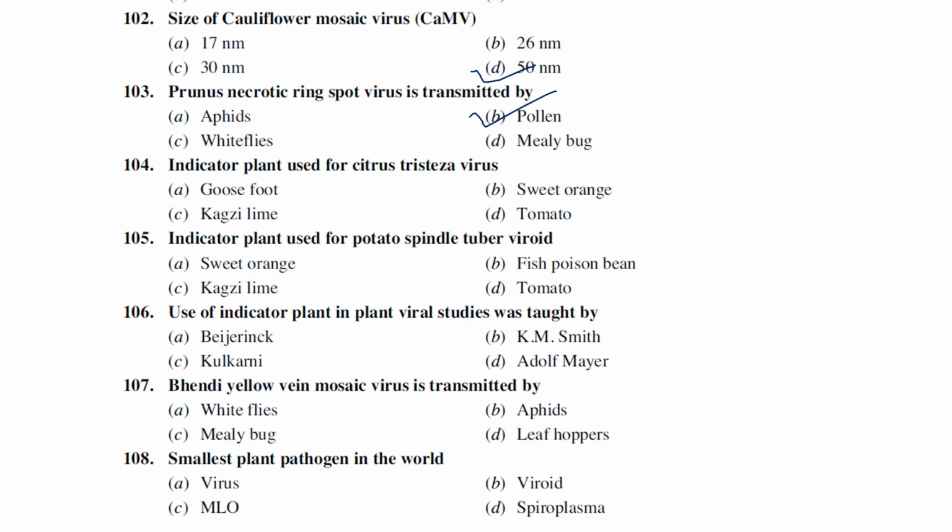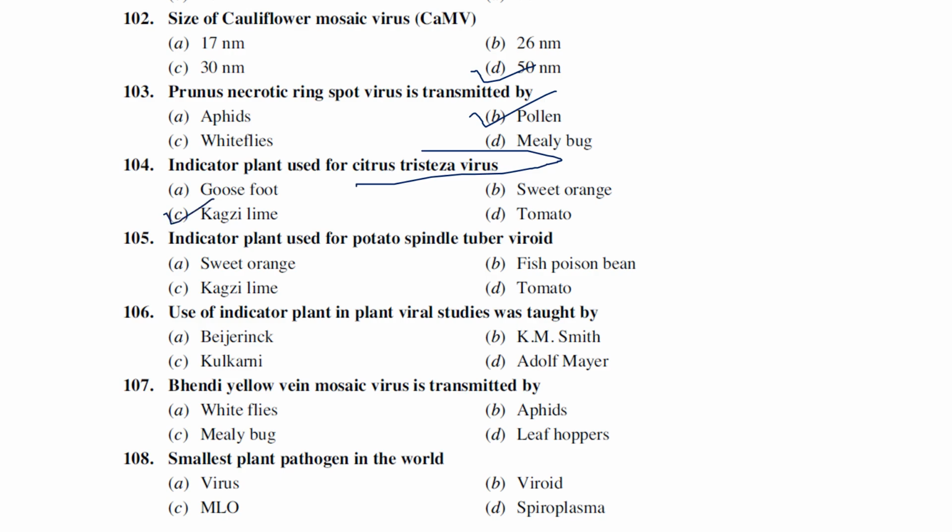Generally in plant virology we can use indicator plants for identification or for easier research. The use of indicator plants in plant virology was first thought of by K.M. Smith, probably in the 1930s, I think so. Later, slowly, the indicator plant became famous. Generally the indicator plant used for plant viruses is goosefoot, Chenopodium amaranticolor, right? And we can also have a couple of other indicator plants depending on the plant virus. Generally, the indicator plant used for citrus Tristeza virus is Kagzi lime.